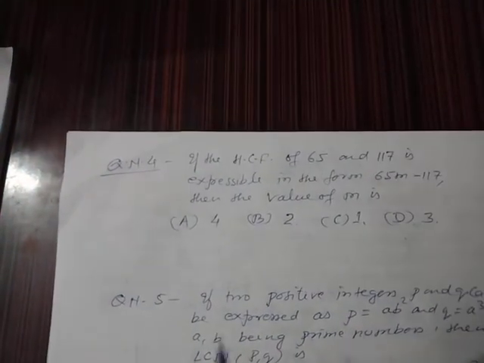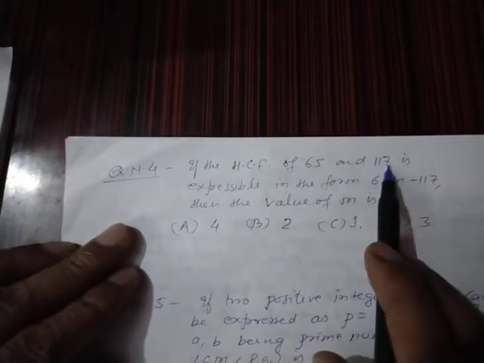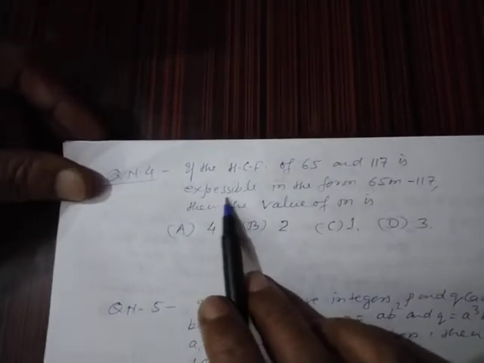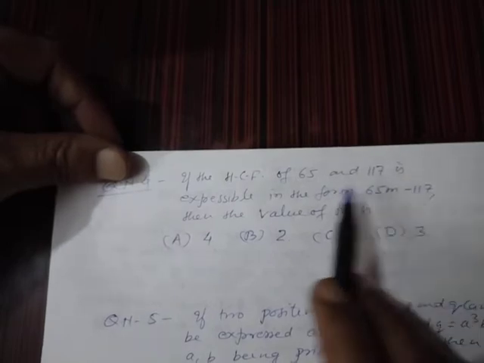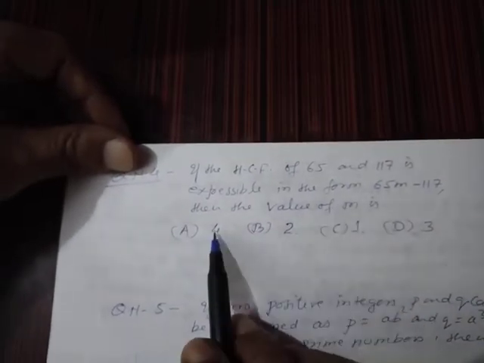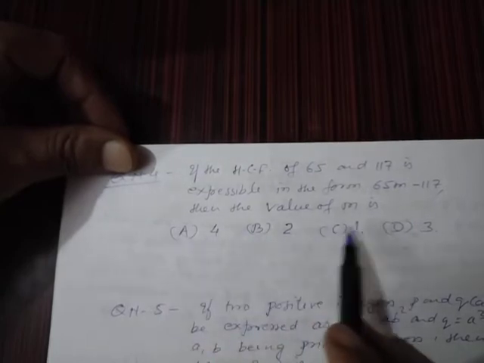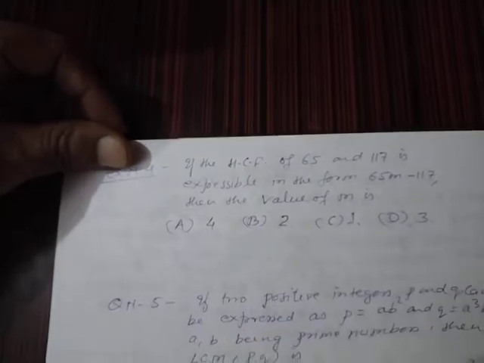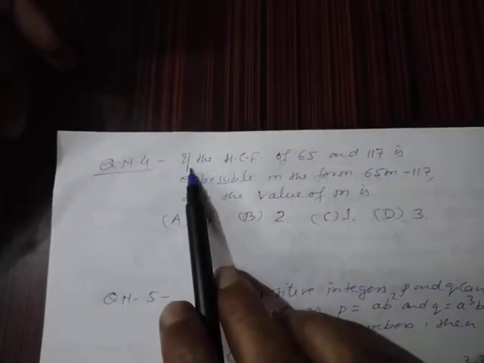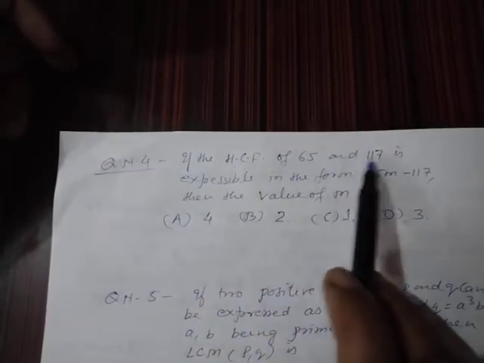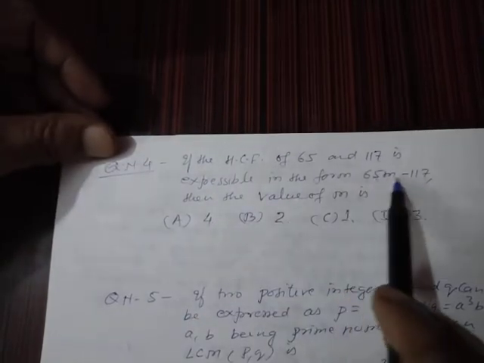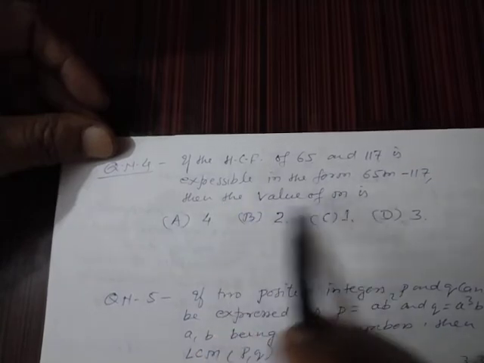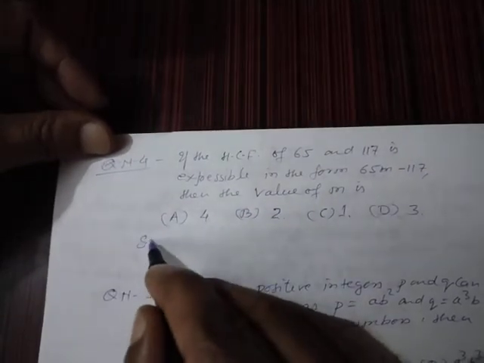If the HCF of 65 and 117 is expressible in the form 65m minus 117, then the value of m is. You have to select A, B, C, D. One of them will be correct. It is given here, if the HCF of 65 and 117 is expressible in the form of 65m minus 117, then you find the value of m. Student, you write here the solution.